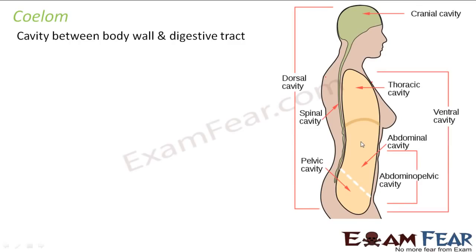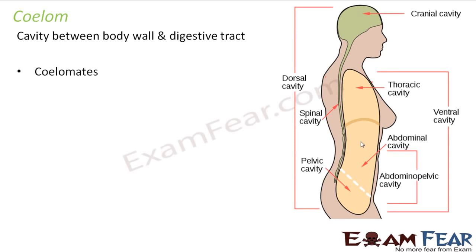But if you wrap it with a towel, put it inside and put some cotton over it, what happens? That cotton and towel give it a cushiony feeling, and because of that cushion-like protection, the glass will not break even if it moves here and there. Similarly, all the internal organs of our body are suspended in the coelom, and this coelom, a fluid-filled space, gives cushion-like protection to all these internal organs. So first of all, it ensures protection, and secondly, it gives a lot of flexibility to the body.